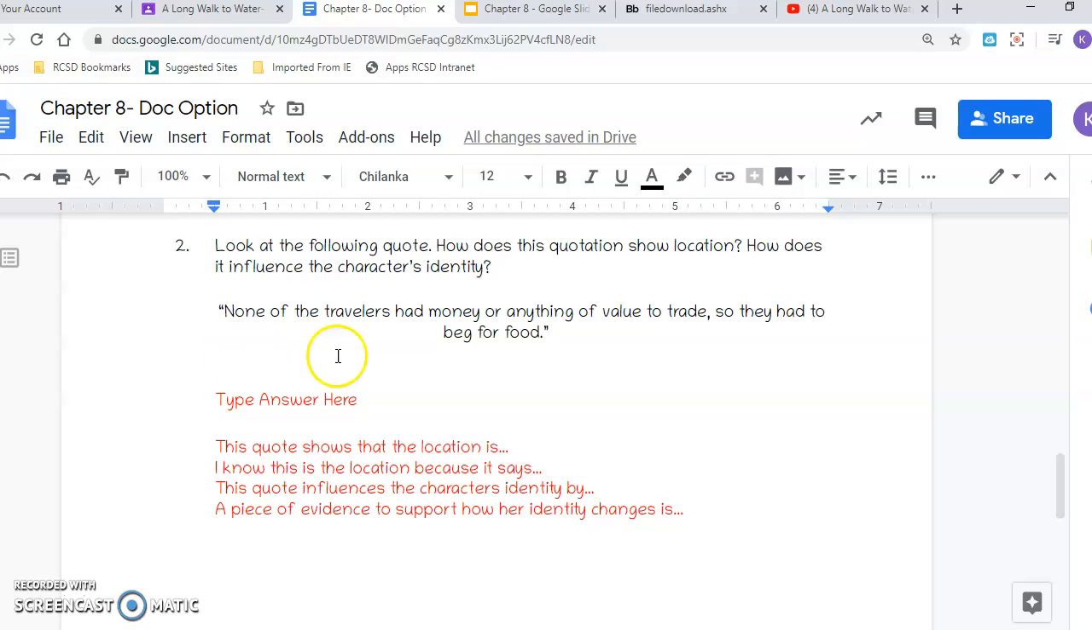Okay, so anyway, we just read this. Type your answer here. Backspace that. This quote shows the location is... I know this is the location because it says... This quote influences the character's identity by... And then again, I didn't write this sentence good. A piece of evidence to support... a piece of evidence to show the character... identity is... They're not really changing.